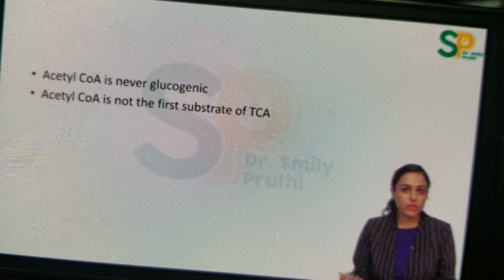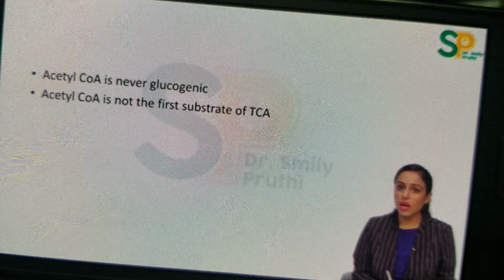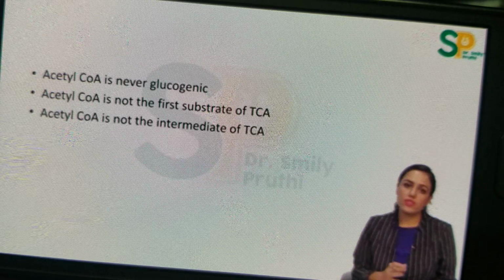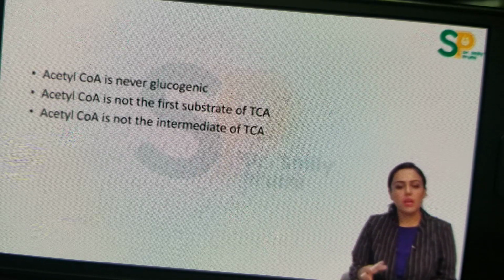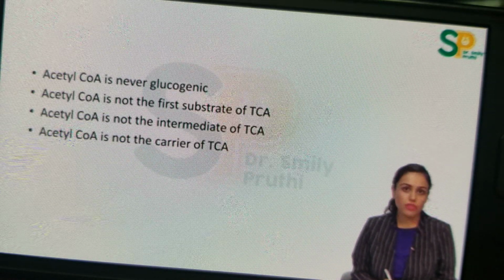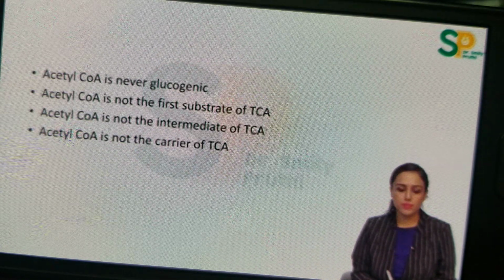It is starting material for ketone body synthesis. Acetyl-CoA is not the first substrate of TCA cycle. Oxaloacetate is the first substrate of TCA cycle. Acetyl-CoA is not the intermediate of TCA cycle because every time in TCA cycle, new acetyl-CoA molecule is used and acetyl-CoA in TCA cycle is getting broken down to 2 carbon dioxide. So this is not the intermediate of TCA cycle. And also, acetyl-CoA is not the carrier of TCA cycle. Again, oxaloacetate is the carrier of TCA cycle.